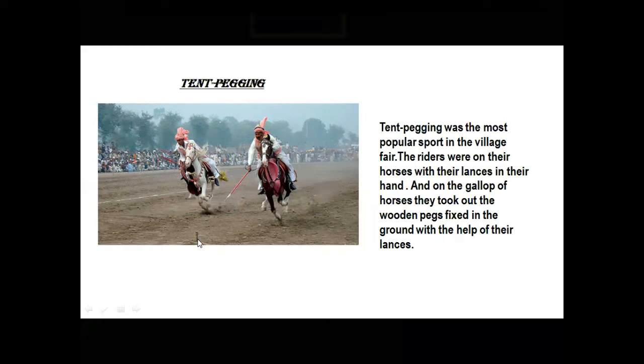Wooden peg. What happens in the horse race? The riders have lances in their hands, and on the gallop of the horses, they have to take out the wooden pegs fixed in the ground with the help of their lances. And these wooden pegs are used to mark the score of the riders. The more wooden pegs they take out from the ground, that rider is the winner. That rider becomes the winner of the tent pegging competition.